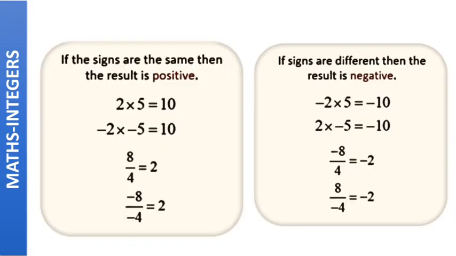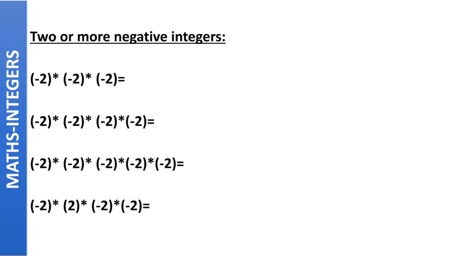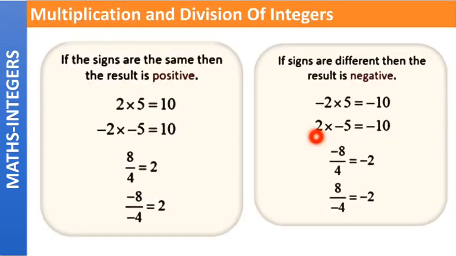Is it clear, class? The same rules apply to both addition and subtraction. Next topic is multiplication and division of integers. Now we have completed addition and subtraction, and we have come to multiplication and division. In case of multiplication, if the signs are same, then the result is positive. If the signs are different, then the result is negative.